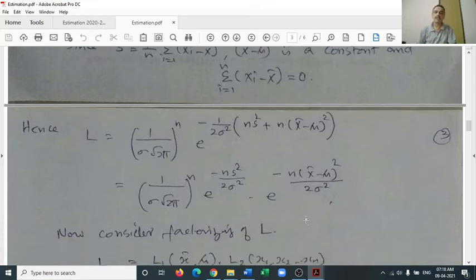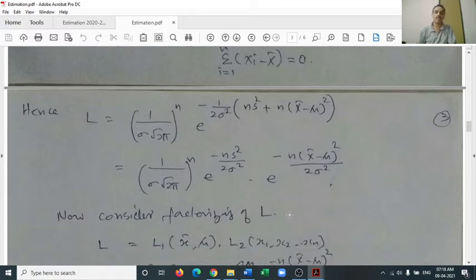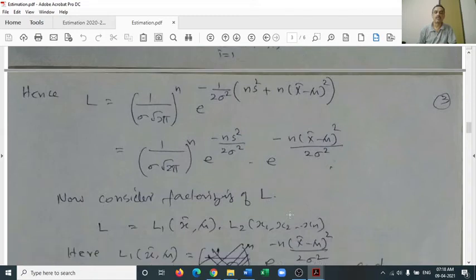Therefore, we cannot factorize L as two factors, L1 and L2, where L1 is a function of s square and sigma square alone, and L2 is independent of sigma square. That's why we get s square is an insufficient estimator of sigma square.